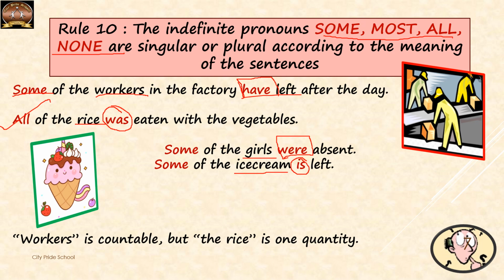Workers is countable but rice is one quantity. So that is why rice will always take a singular verb and workers, which is a countable noun, will take a plural verb. That's the only difference between the two.